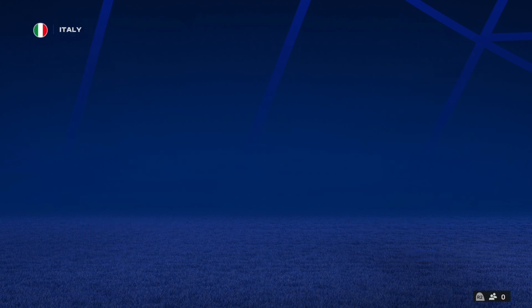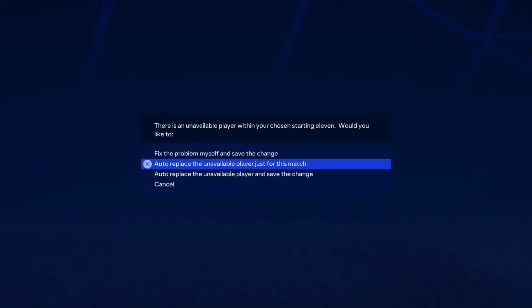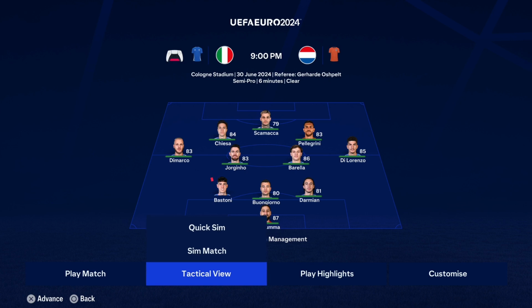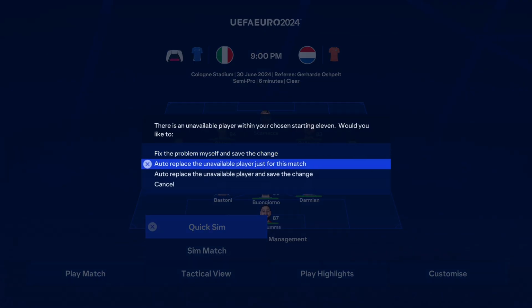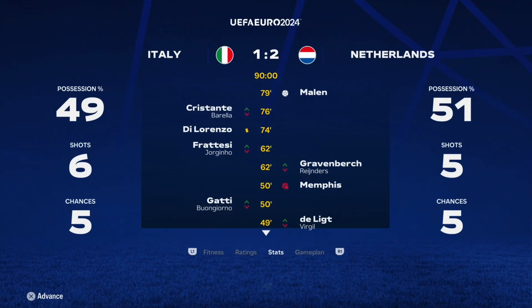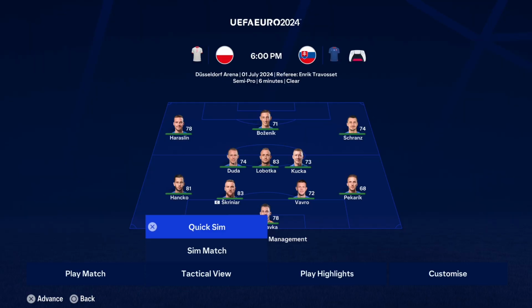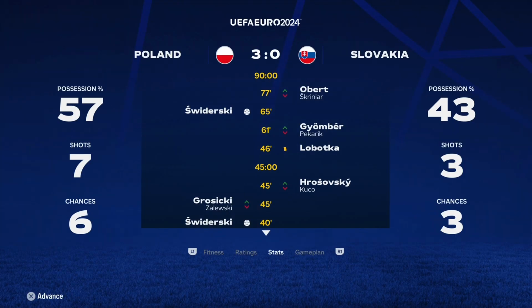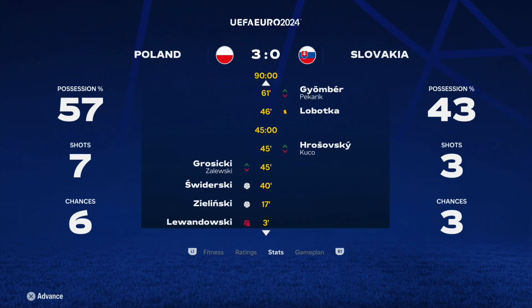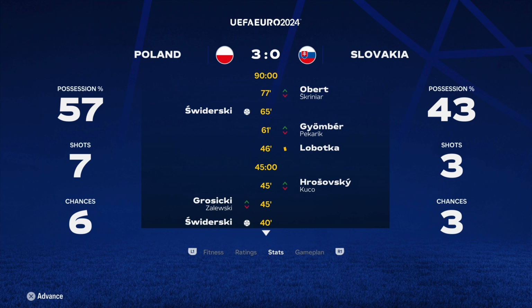Next matchup, Italy versus Netherlands. A very close game, I'd assume. Two very evenly matched teams, and Netherlands take out Italy. We've got Poland versus Slovakia here, or is that Slovakia, right? Relatively evenly matched. Probably Poland take this away. They do. Lewandowski missing a penalty. 3-0 win, and Slovakia are out.